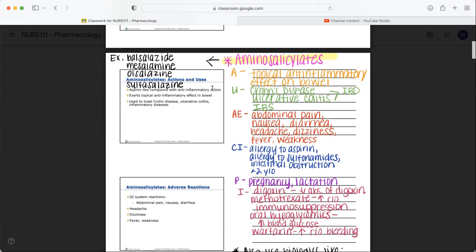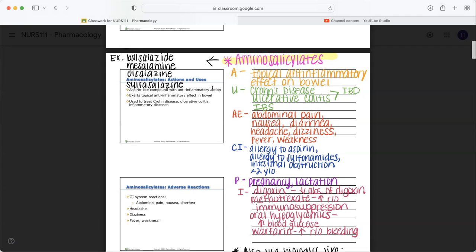These are contraindicated, so don't give them to someone who's allergic to aspirin because of the salicylate component. Also, we don't want to give it to anybody allergic to sulfonamides, especially the sulfasalazine, right? Because it's a sulfa-based drug. Someone who has intestinal obstruction, it's not really going to help with the inflammation for them because they have a clog, right? And then not good for anyone under 2 years old. Be careful with pregnancy and lactation.